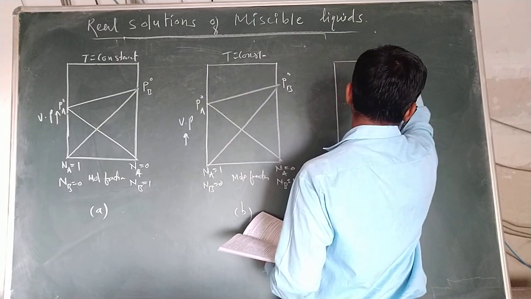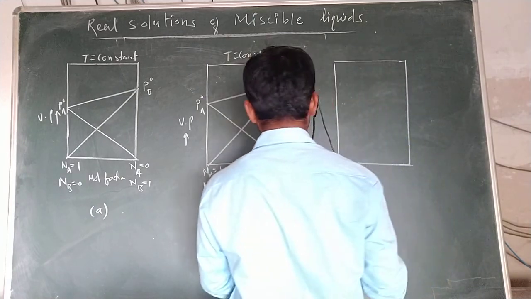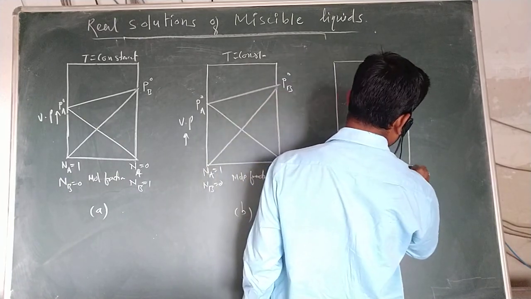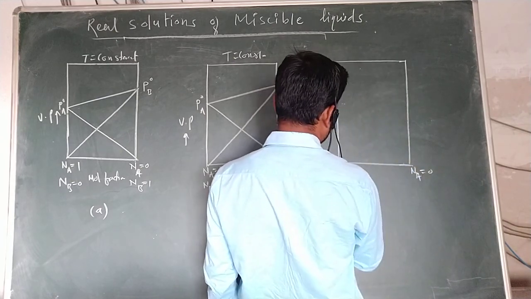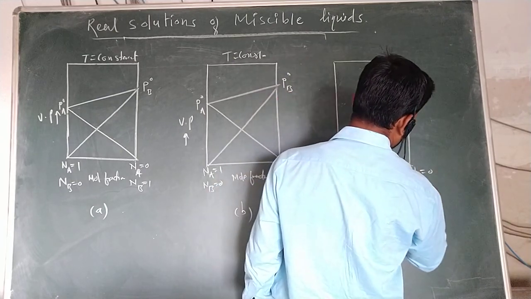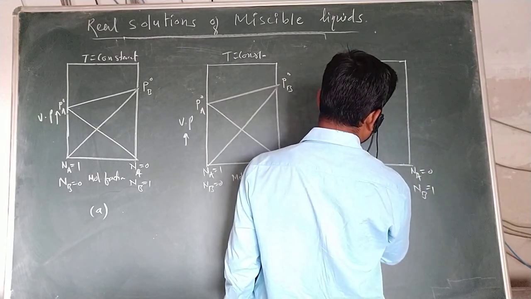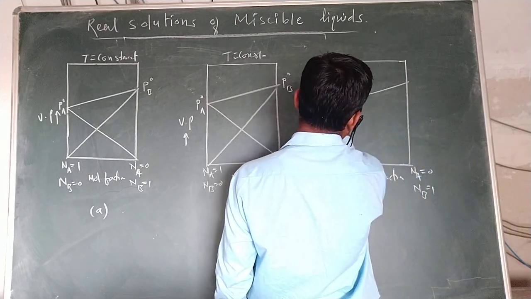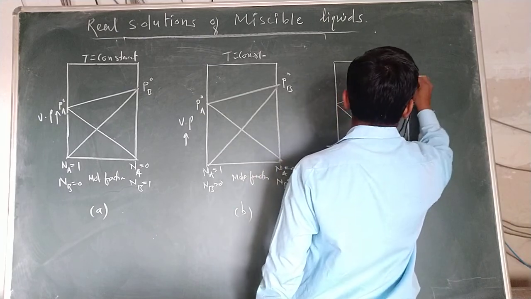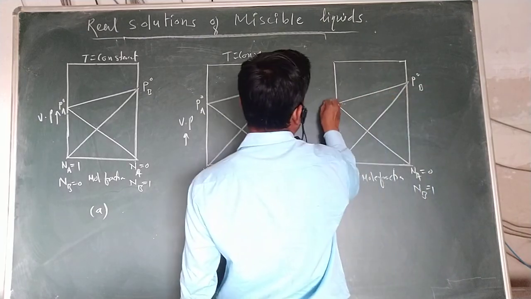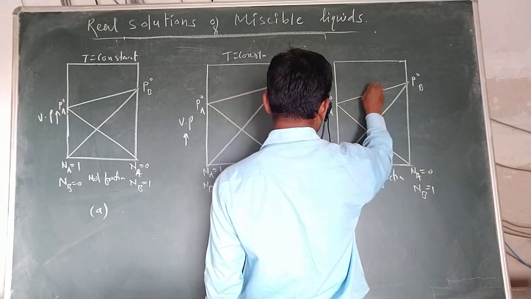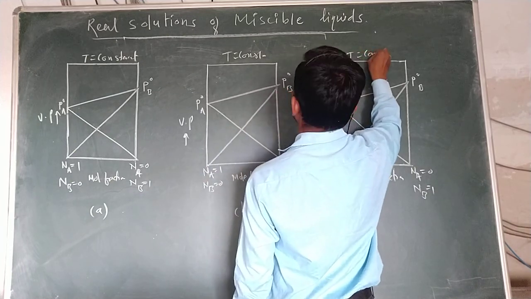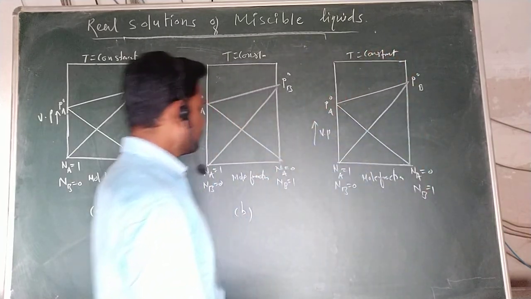With this we can say what type of behavior, that is, the deviations of the real solutions. Here again mole fraction is on the x axis, N A equal to 1, N A equal to 0, N B equal to 0 and N B equal to 1, and vapor pressure on the y axis. This is P0B, this is P0A, and this is the total vapor pressure, at T equal to constant.